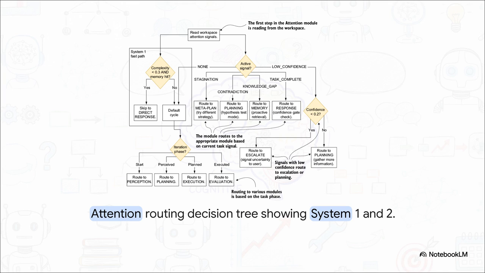But if the task is complex, or the evaluation module catches a contradiction, the system triggers the System 2 path. Attention explicitly routes control back to planning to test a new hypothesis, or to memory to find more context. The agent literally shifts its cognitive gears based on the friction it hits.